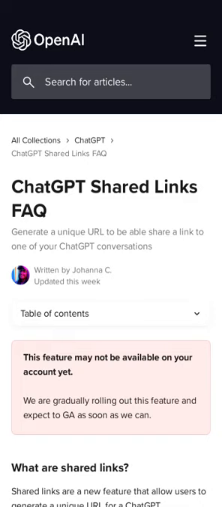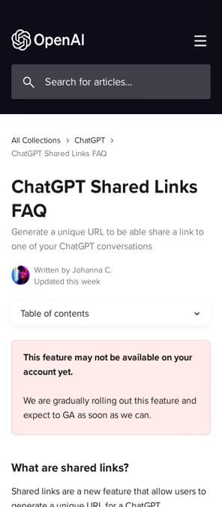Shared Links is a new feature in ChatGPT that allows users to generate a unique URL for each conversation. Links can be shared with friends, colleagues, and collaborators. Shared links offer a new way for users to share their ChatGPT conversations, replacing the old and burdensome method of sharing screenshots.